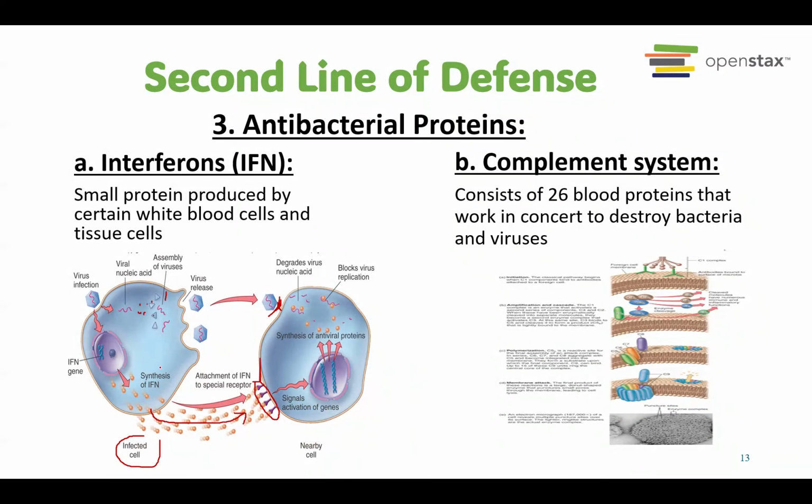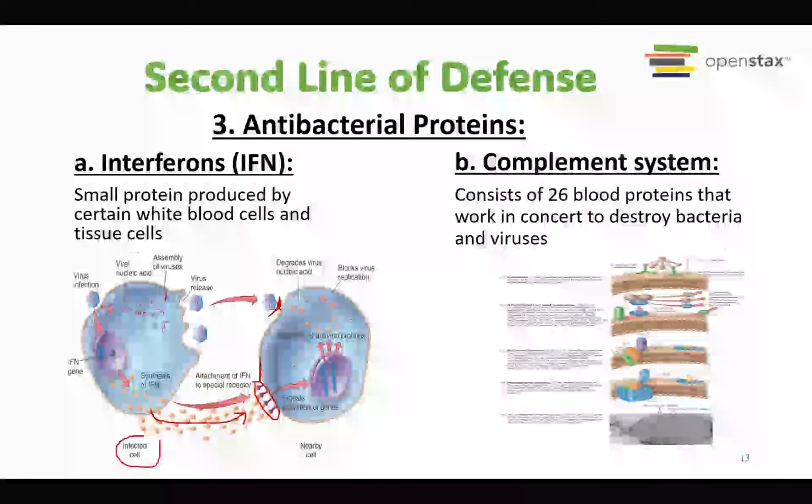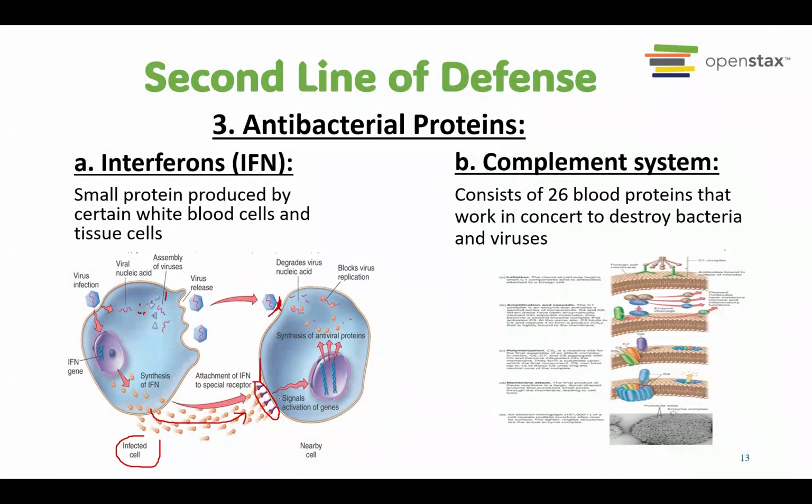They might call the neighbor and say, "Hey, I just got robbed. So be careful. Close the door, close the window, and so on." So that's the function of the interferon, which is to give the signal to the healthy cell to be ready to protect against the pathogen.